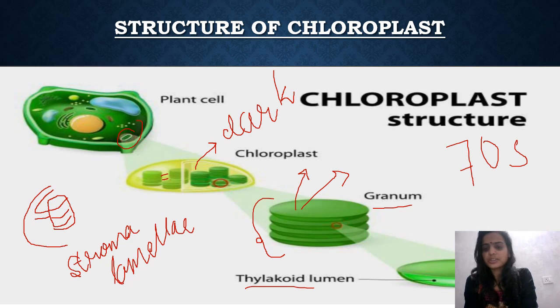So what are the things that are present in the stroma? We have seen that enzymes are present which are necessary for the dark reaction to take place, since photosynthesis takes place here in the chloroplast only. Also, what is present apart from the enzymes? Stroma lamella, granum, thylakoid, all these are also present in the stroma only. Apart from this, it also has its own DNA. Circular DNA is also present in the stroma itself. And 70S ribosomes are also present in the stroma, which are also known as plastidoribosomes. So this is about the stroma of the chloroplast. Now talking of, we know that chloroplasts contain chlorophyll.